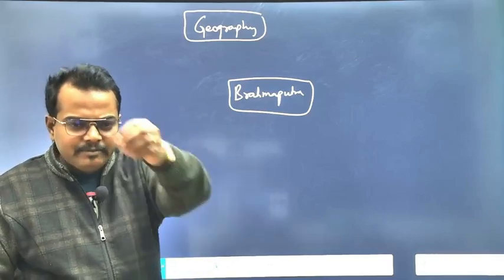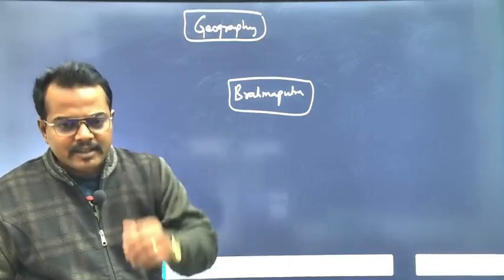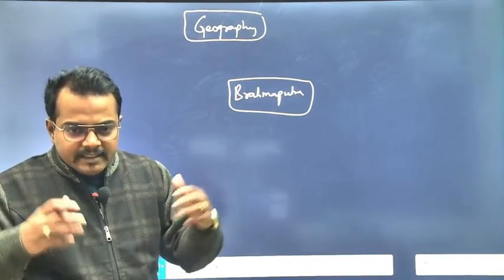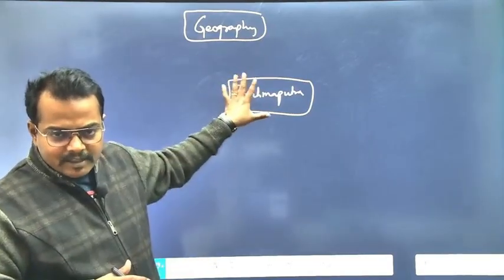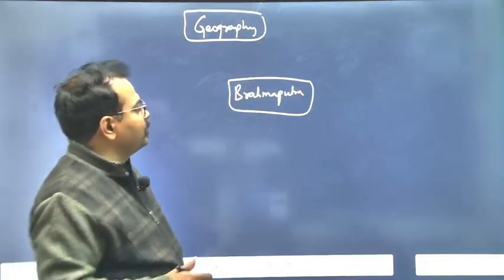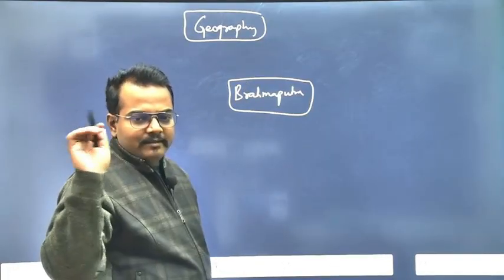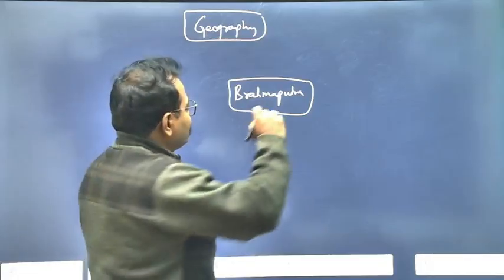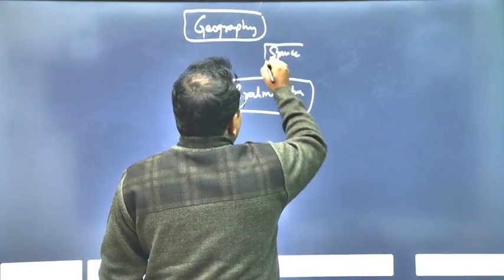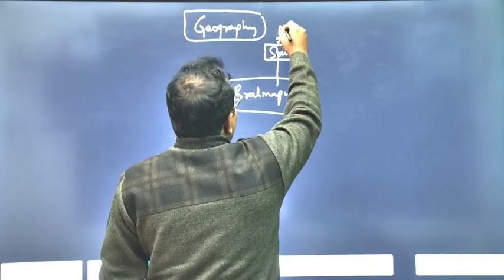Some river will be flowing from Meghalaya, which is the most important river there. So you have to take the name of that river, and then prepare your mind map according to the way I am preparing here. So for example, Brahmaputra. The first thing that comes to mind whenever there is a river is: what is the source of Brahmaputra? So the first thing will be source. For example, the source will be Mansarovar lake.